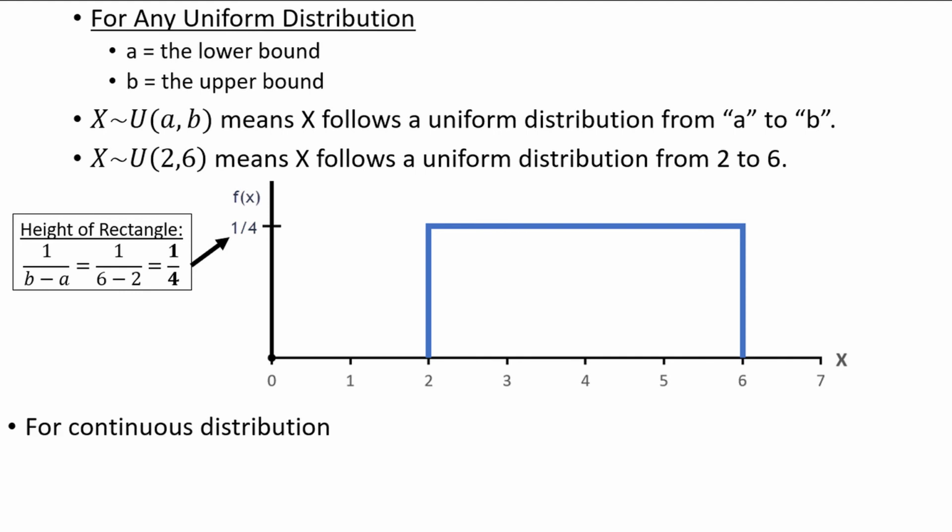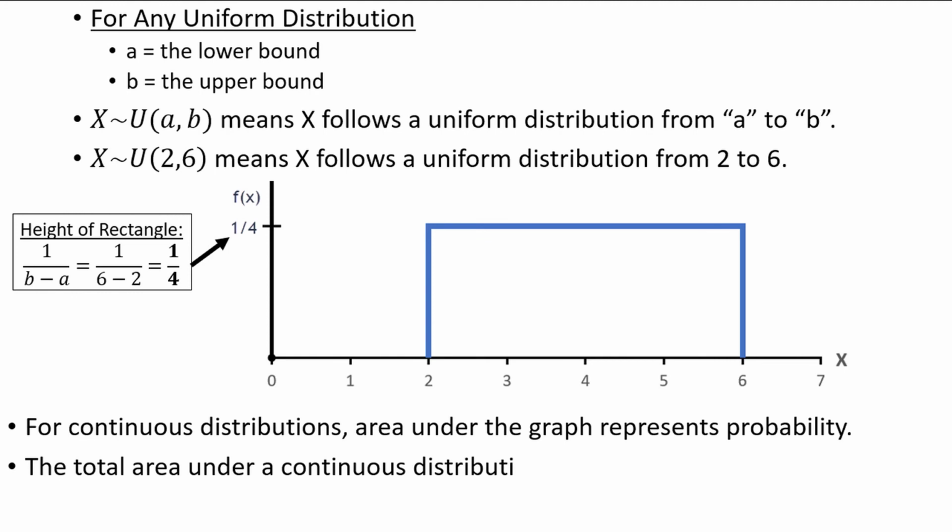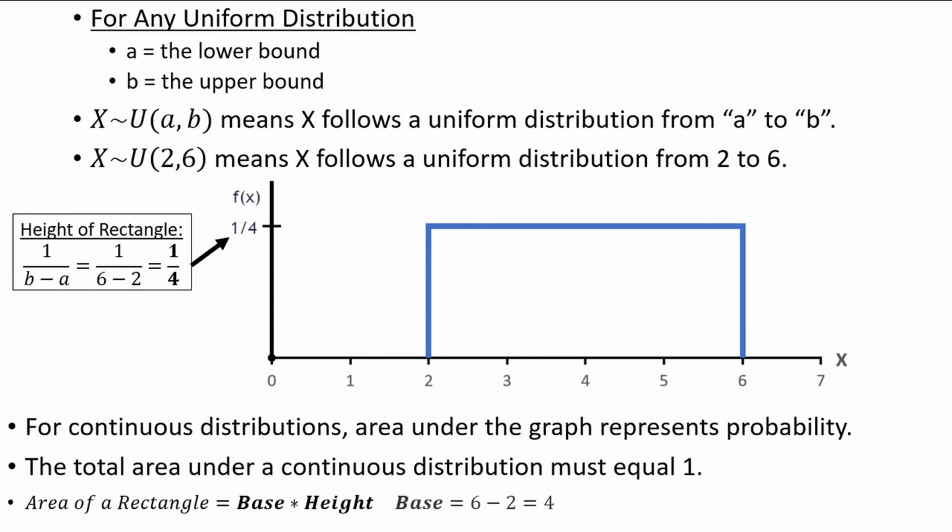For continuous distributions like the uniform distribution, the area under the distribution on a graph represents probability. The total area under a continuous distribution must equal 1, which represents 100% of the probability. You may remember that the area of a rectangle is simply the base times the height. Here, the base is 6 minus 2, which is equal to 4, and the height is 1/4. The area of this rectangle is the base times height, or 4 times 1/4, which is equal to 1. This verifies that the distribution is valid. We can also find probabilities by finding the area of different slices of the distribution, which we will do shortly.